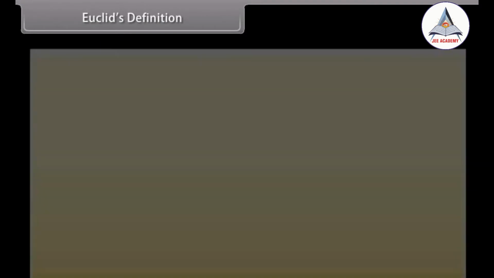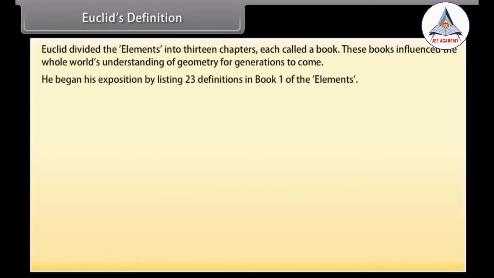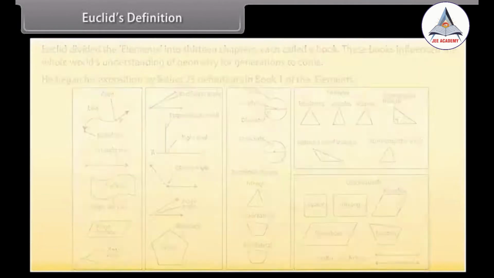Euclid's definitions. Euclid divided the Elements into 13 chapters, each called a book. These books influenced the whole world's understanding of geometry for generations to come. He began his exposition by listing 23 definitions in Book 1 of the Elements. A few of them are: a point is that which has no part, a line is breadthless length, the